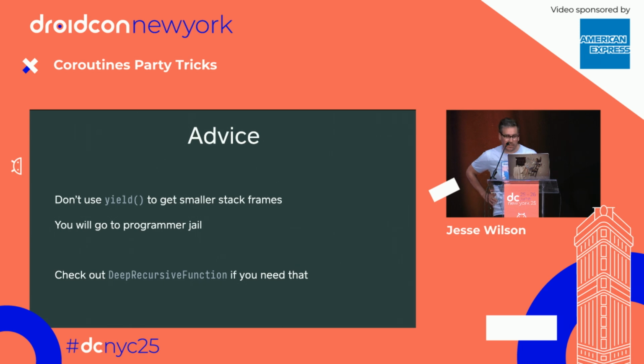My advice for you all, if you remember the previous section where I said, add a yield function randomly to your code to antagonize your coworkers, just don't do that. You'll go to programmer jail. But there is a Kotlin feature called DeepRecursiveFunction that does this in a way that's very obvious and semantic.